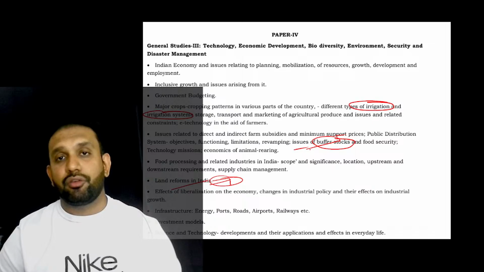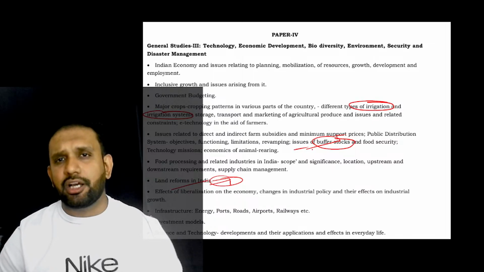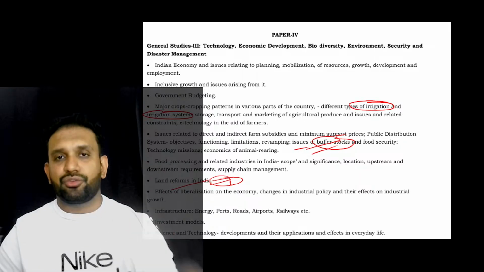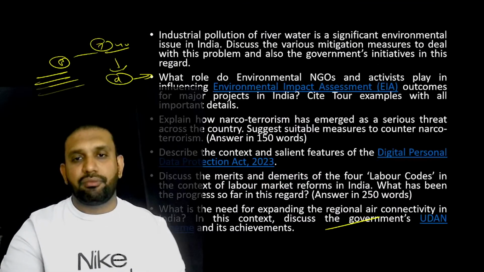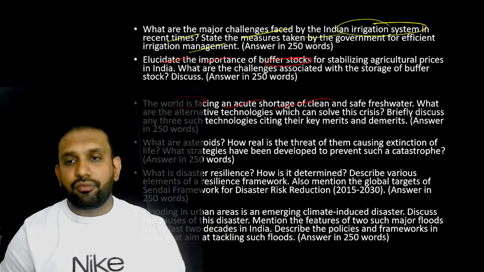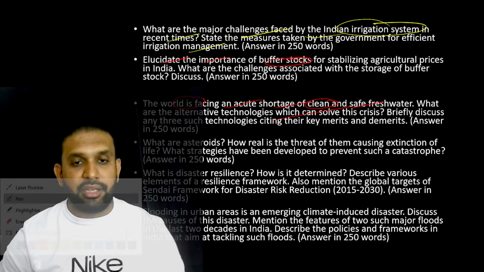In the Food Corporation of India, there are 3 compartments. In that, one compartment is given to buffer stock, and when we have used all this, a direct question has come. Direct question with regard to buffer stock. Clear? Then, the world is facing an acute shortage of clean and safe fresh water. This is coming from what? Environment. This is coming from environment.